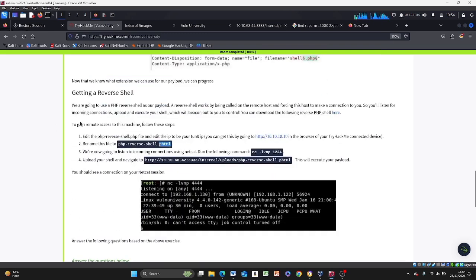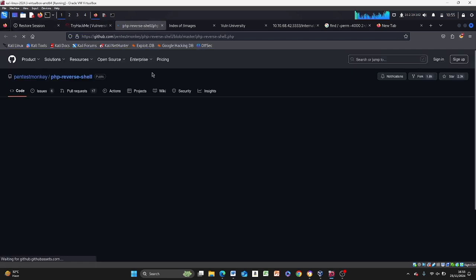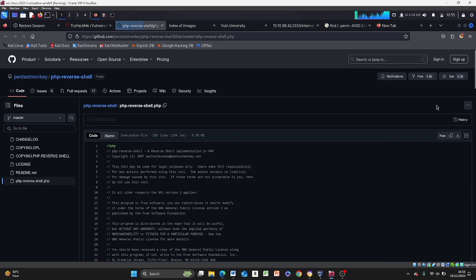All right. To gain remote access to this machine, follow the steps and edit the PHP reverse shell to your own IP. First and foremost, you need to download the shell here. I'll open this in a new tab. It's from Pentest Monkey, a very great resource on GitHub. You would either copy this and put it in a text file, or just download it. I downloaded this raw file. Or you could highlight and copy the raw part, whichever you want to do.